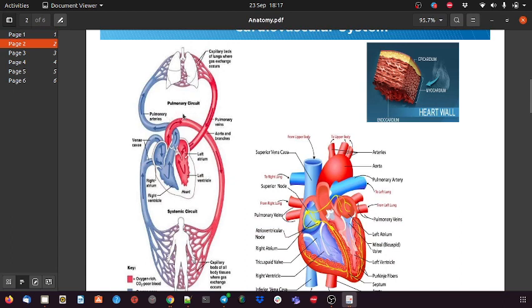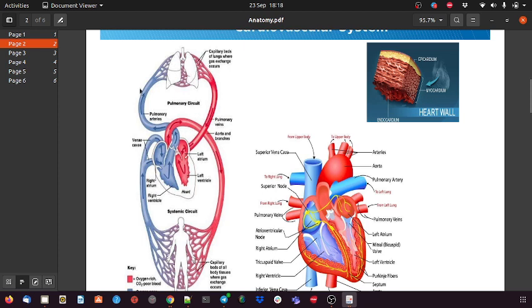The difference is that the pulmonary circuit is where deoxygenated blood gets oxygenated. The impure blood, which contains concentrated carbon dioxide and other harmful gases from the whole body, reaches the lungs, where we get oxygenated blood, and the harmful gases get released from the body with the help of the lungs. Then the oxygenated blood comes again to the heart.